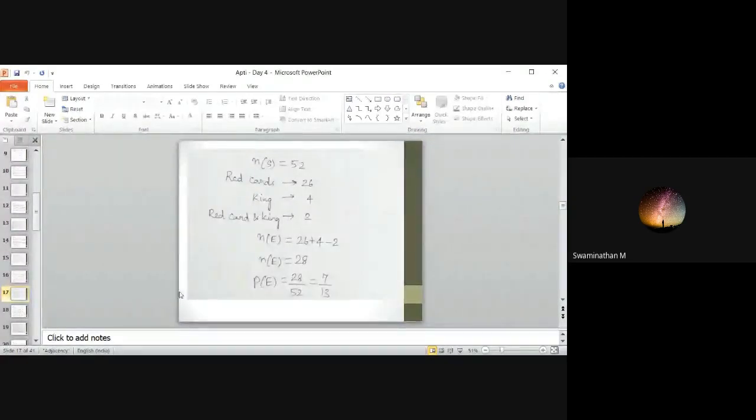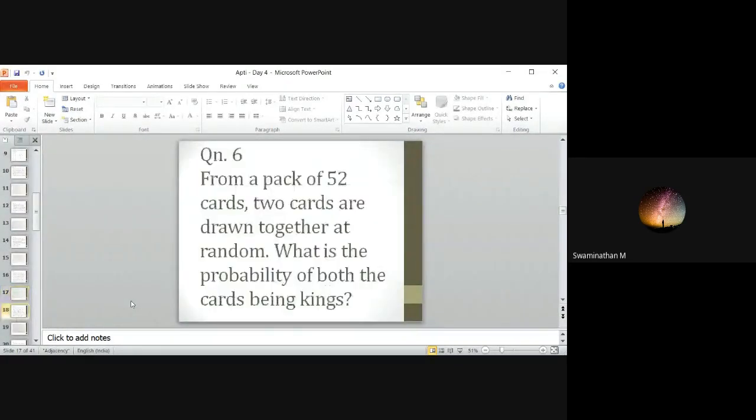Okay. From a pack of, screen isn't again visible. Mohsen Ali, screen is not visible. I hope others could see my screen. Please check once. Others? Yes, my screen is visible. Yes, okay.